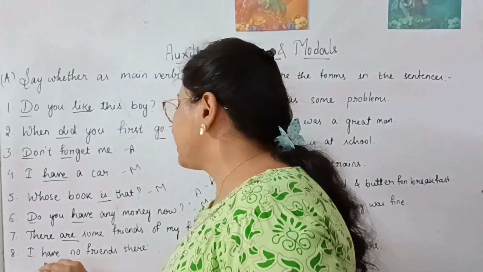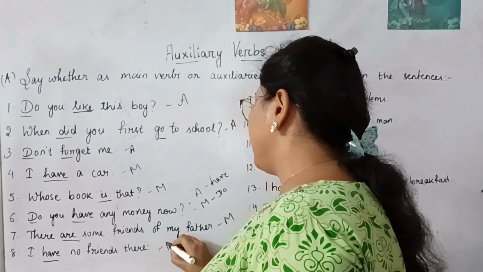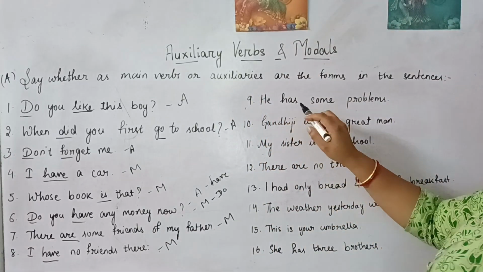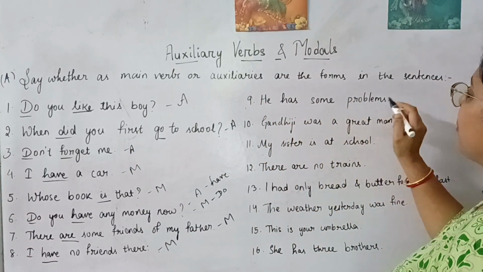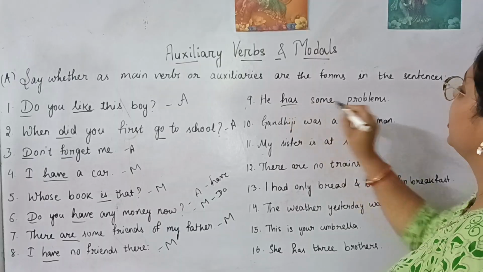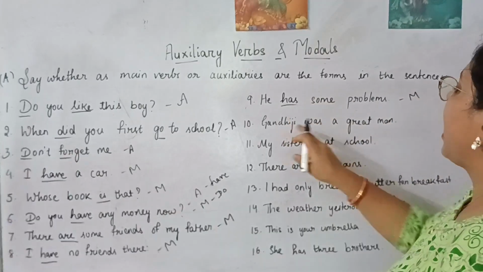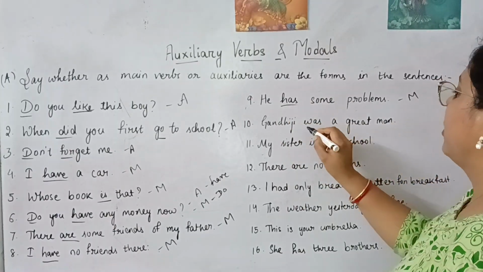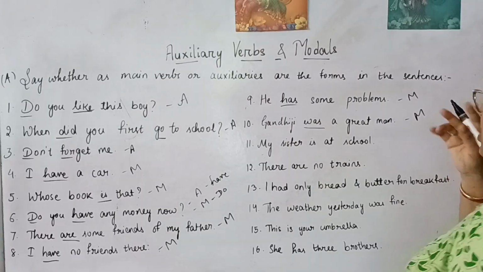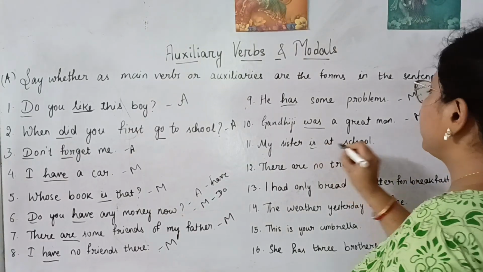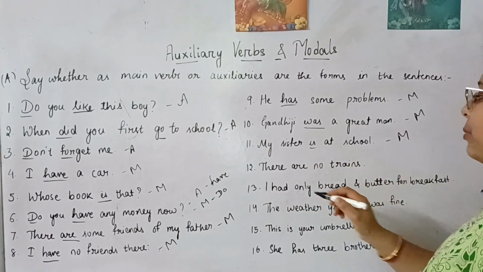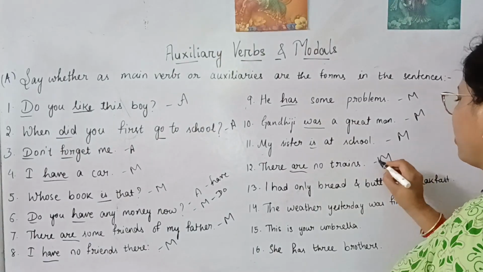I have no friends. Similarly here it is a main verb. He has some problems. So here, obviously main verb. Gandhiji was a great man. Was a great man. So this is also main verb. My sister is at school. This is also a main verb. There are no trains. This is also a main verb.